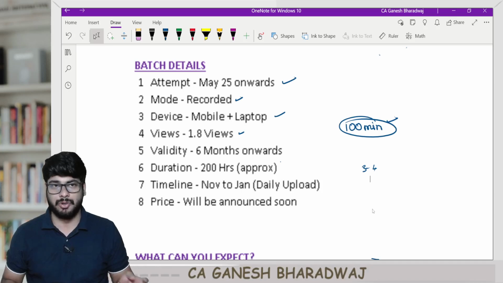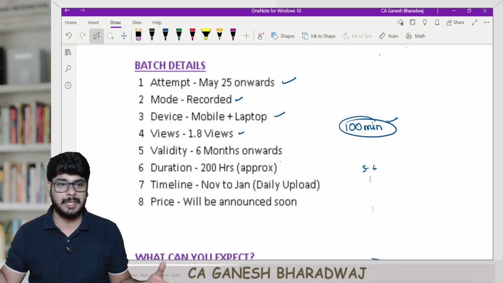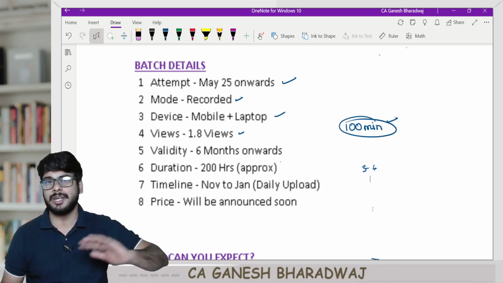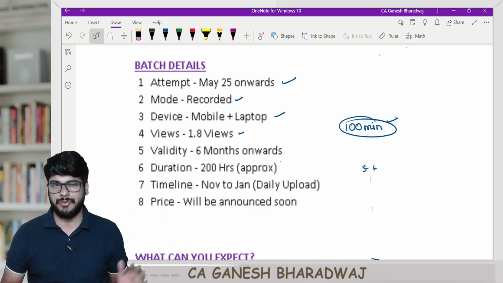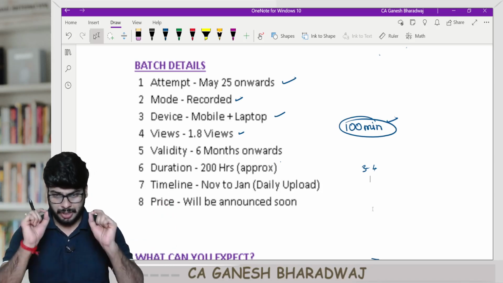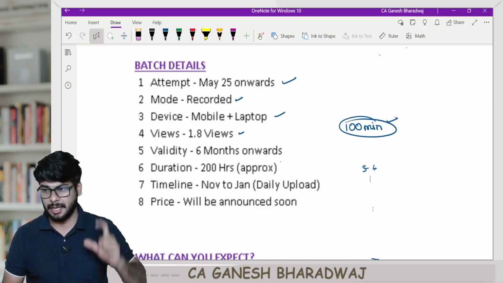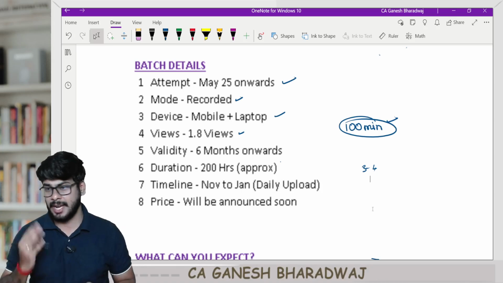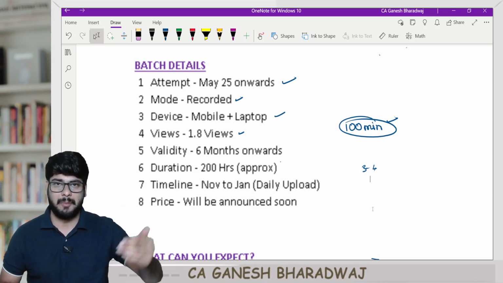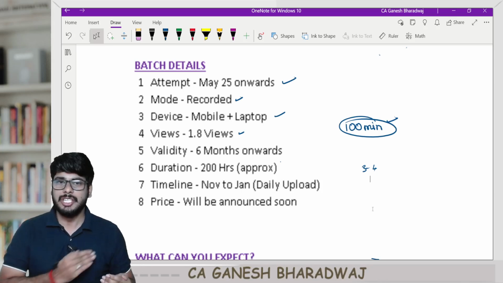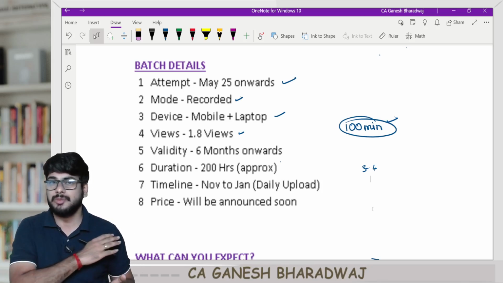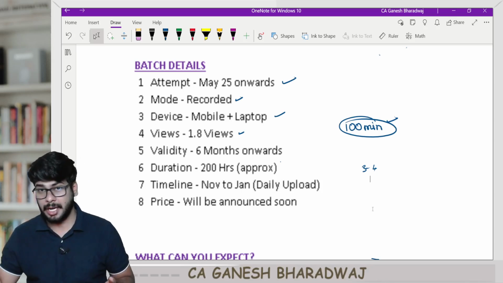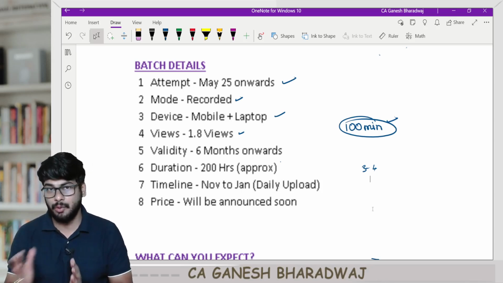And of course, this is not the only subject you are going to prepare. You can also be preparing the other papers as well. So parallelly, you can cover a significant portion of your syllabus well ahead of your exam. So this is the reason why I have timed it like this. Almost every day, 6 days a week is what I've planned for right now. We will be uploading some 3 to 4 hours of content. So you will not have to wait till the time I cover the entire syllabus. That's how it has been planned.